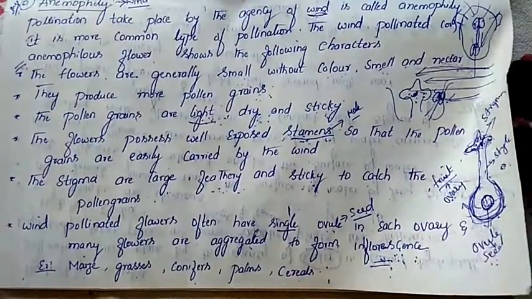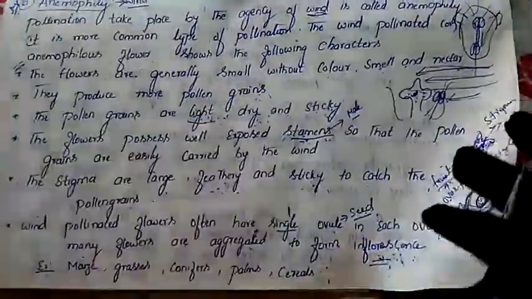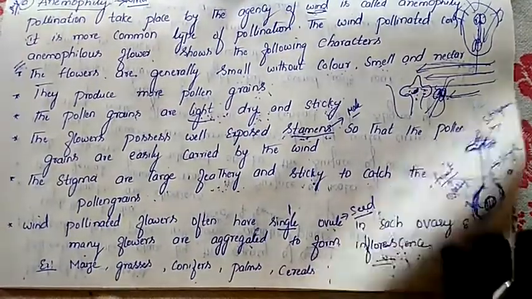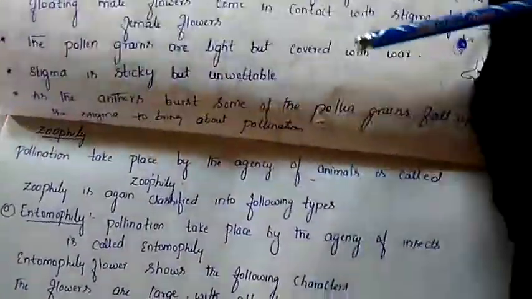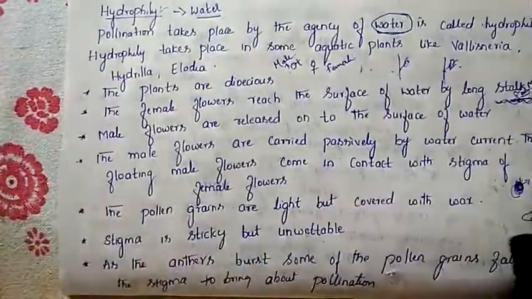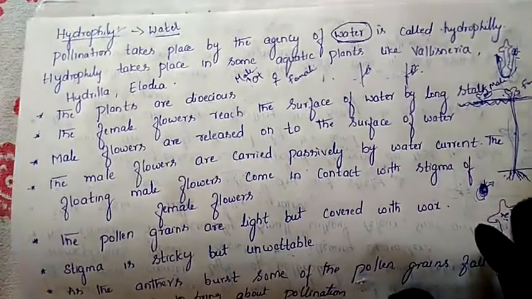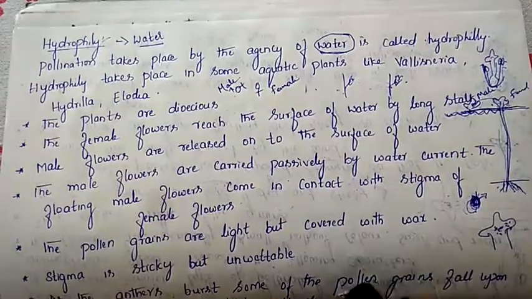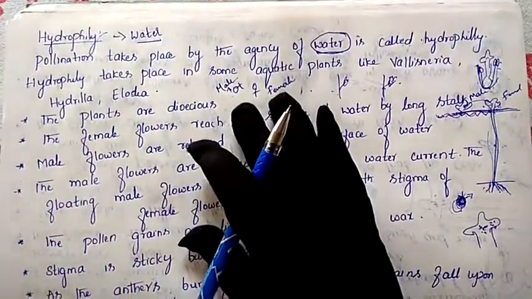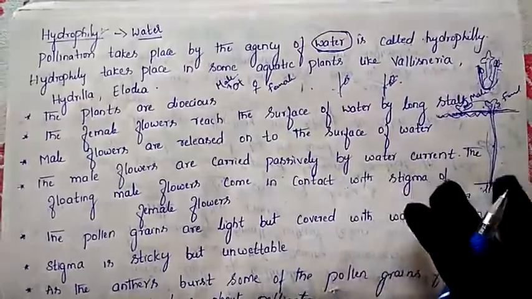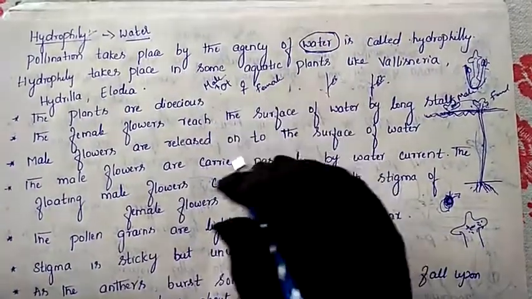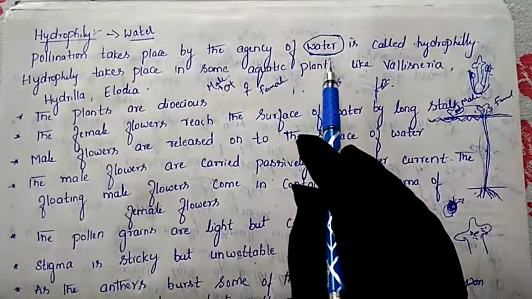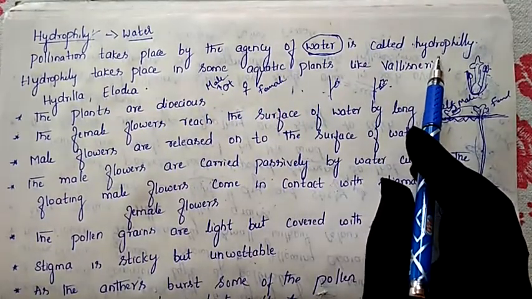Next we'll move to our next topic, that is hydrophily. So hydrophily means pollination takes place by the agency of water. It is the same definition as you have just studied in anemophily, only with minor changes. Pollination that takes place by the agency of water is called hydrophily.